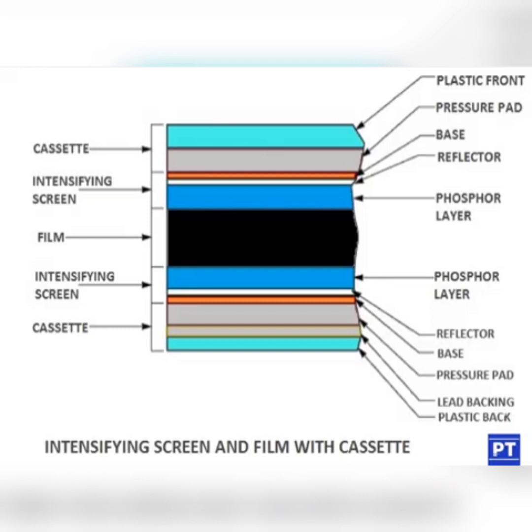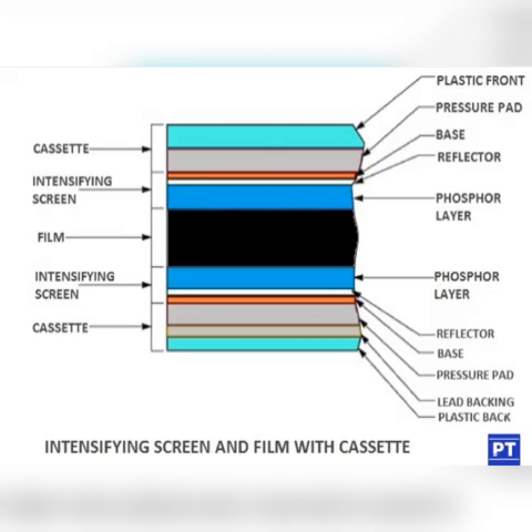Okay. So the plastic front is there, then a pressure pad, base, reflector. The parts, or layers, of the intensifying screen will be this reflective layer, the reflector layer, as well as the phosphor layer. Then the remaining lead backing, plastic bag, pressure pad, everything is coming for the cassette, and the black color which is seen here is the radiographic film.